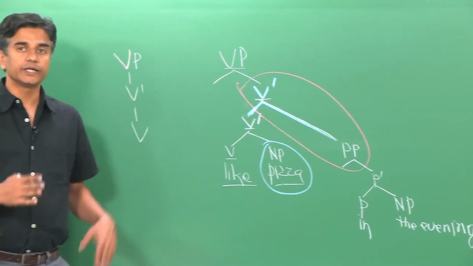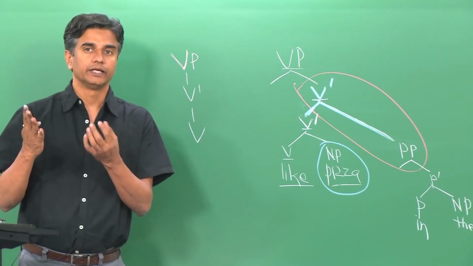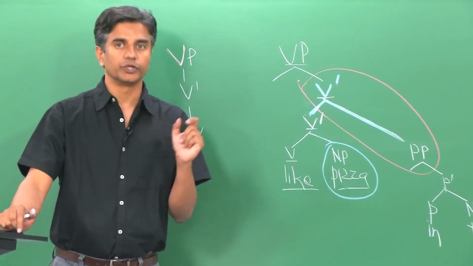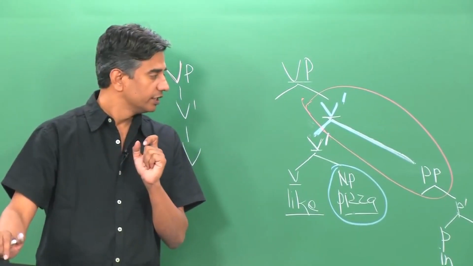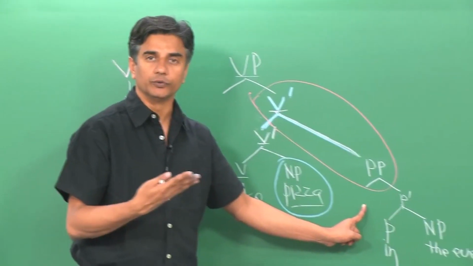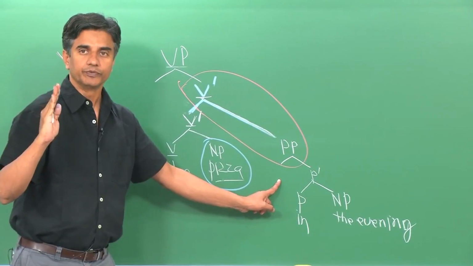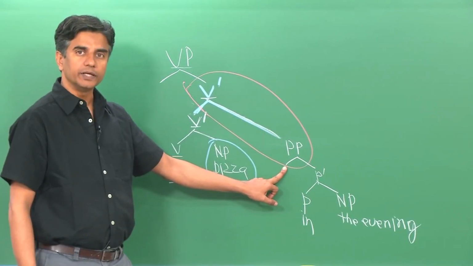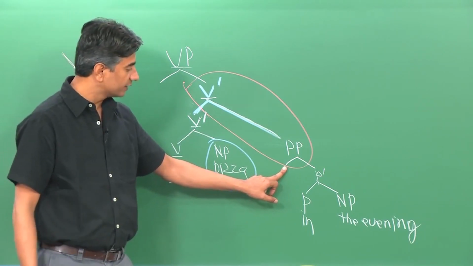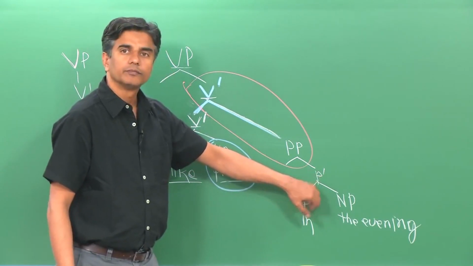You can see the same thing on the screen that you have seen before. You may see minor differences in the drawing of the whole tree. On the board, I am trying to show you each and every node. On the screen, we have tried to simplify some of them. All right. So while drawing PP, because this PP does not have a specifier, we do not need more space in this.